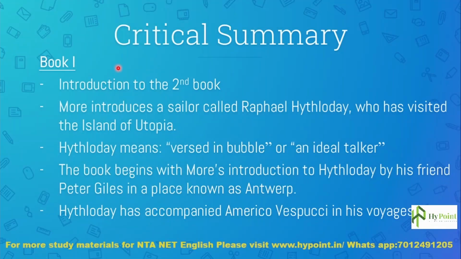Now let's see the critical summary of Book 1. What is there in Book 1, which serves as an introduction to the second book? More introduces a sailor called Raphael Hythloday in this work. He invents a character known as Raphael Hythloday, who has visited the island of Utopia. Hythloday claims that he is a sailor who has done many adventurous trips to many other lands on the planet, and that he visited a particular island known as Utopia.